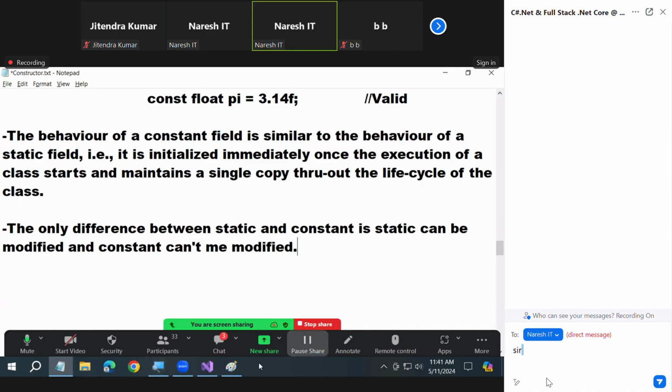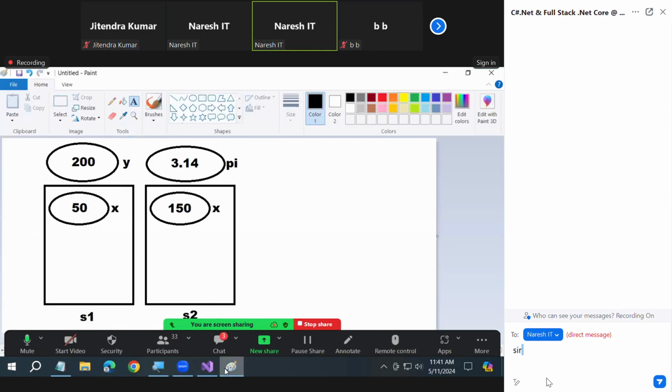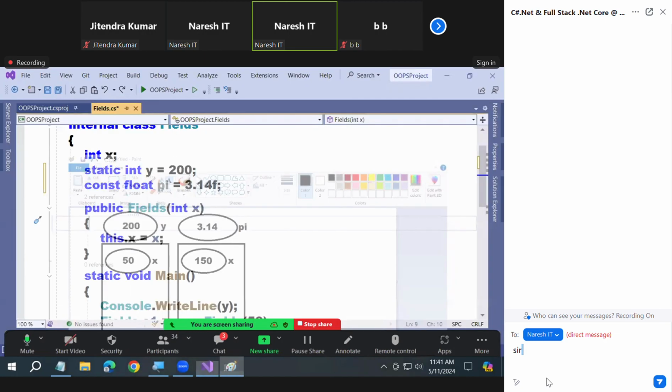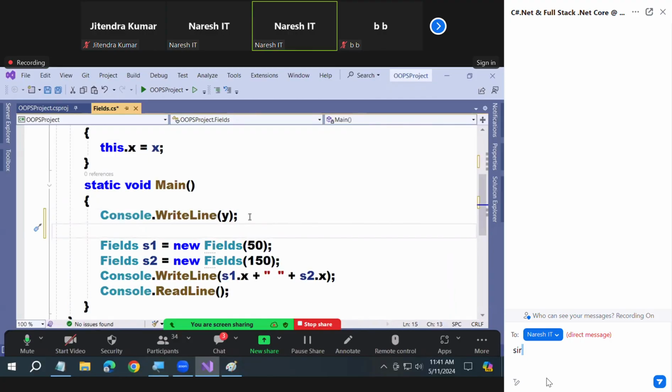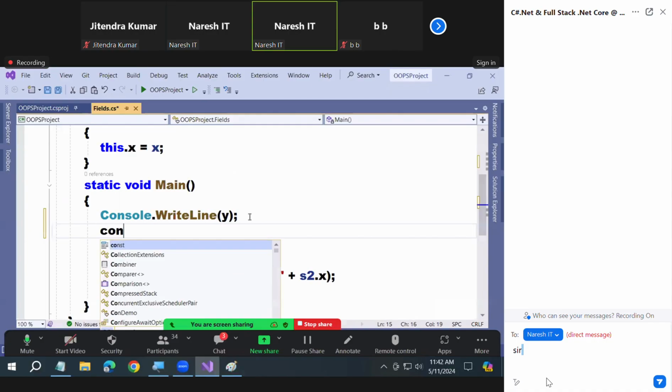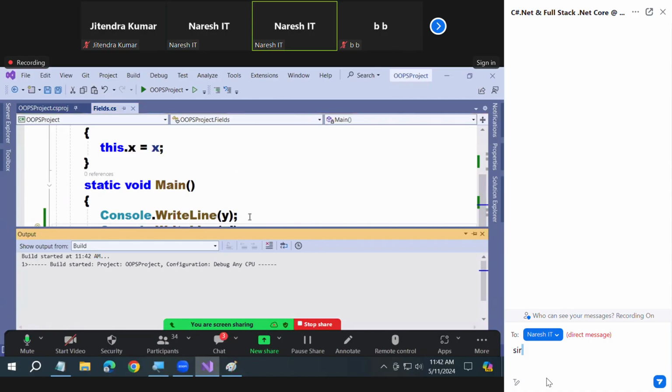Check it out here. What I'm trying to tell is constant doesn't require an instance. Shall I prove it? See, before instance creation, are you able to print the y value or not? Same like this, observe it here. You can even print the pi value before instance creation only.